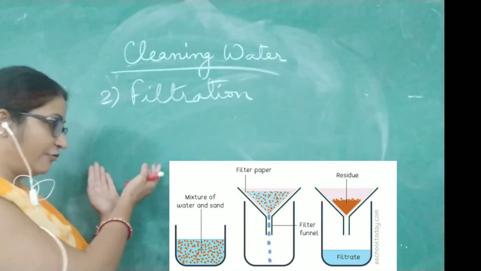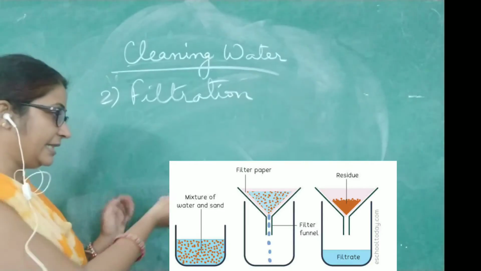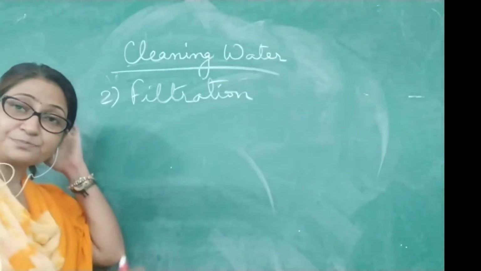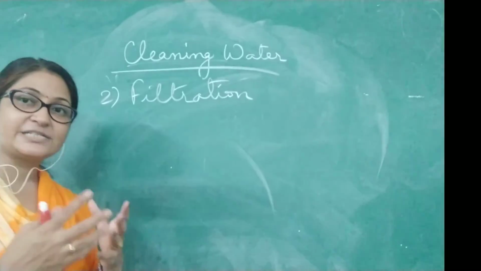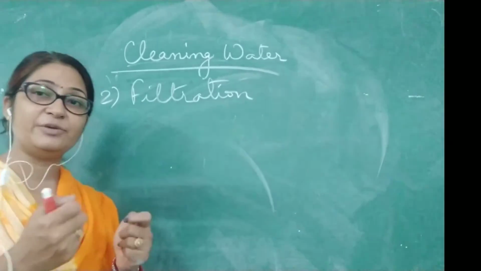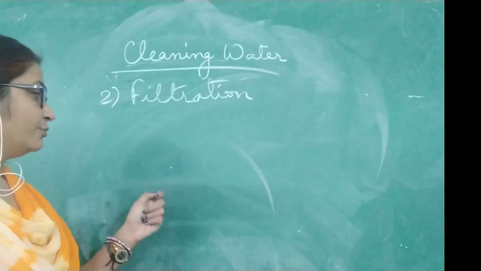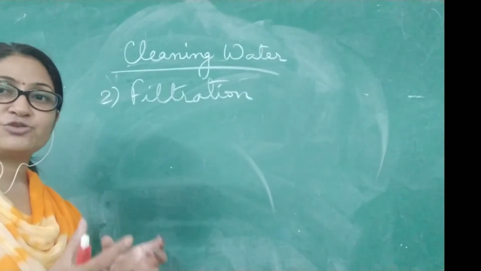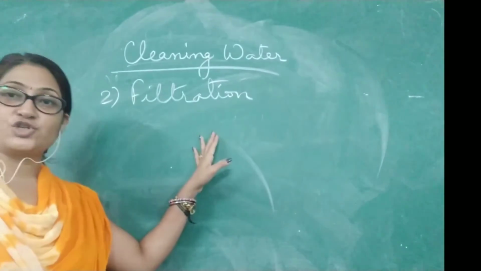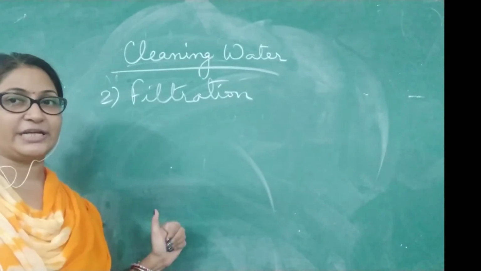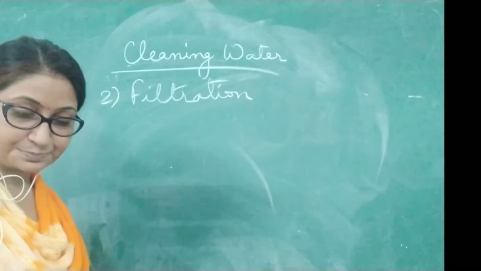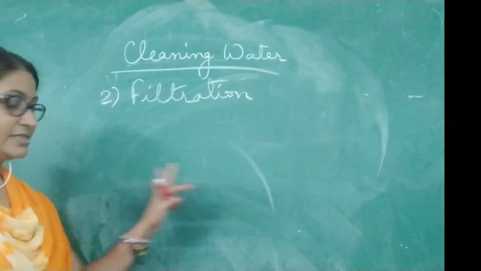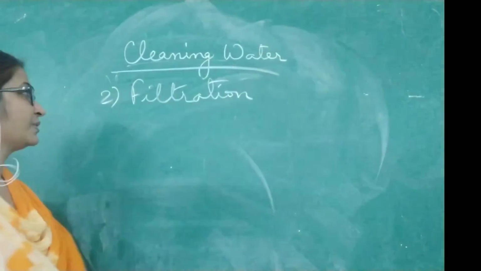We make a funnel of it, as you can see in the image, and then the water is poured through it. So the water that we receive is pure, it is free from dust particles and the heavy particles. So we can make use of the filter paper, and the complete process is known as filtration. So it's very simple. A special type of paper is used which is called filter paper. So you can just have a look at this.